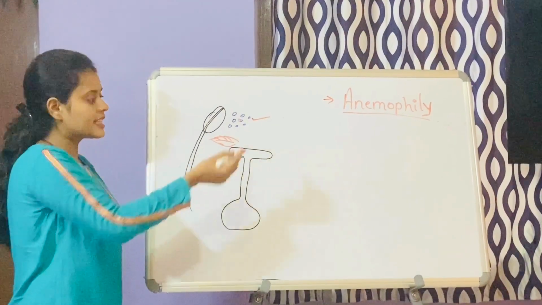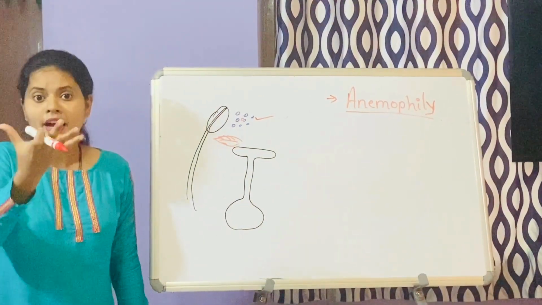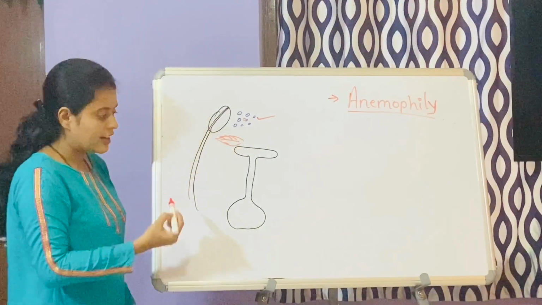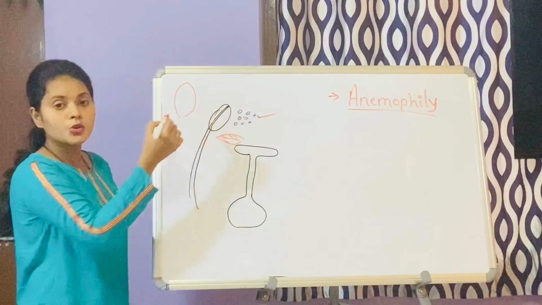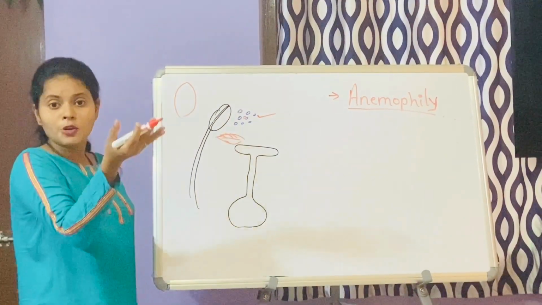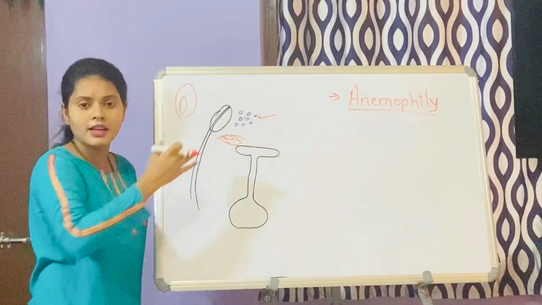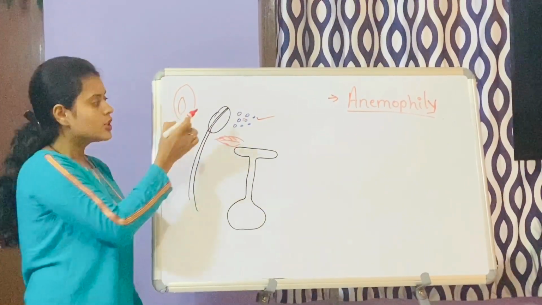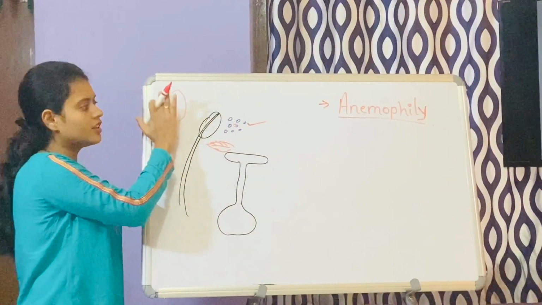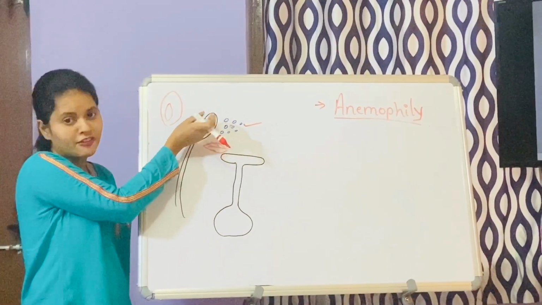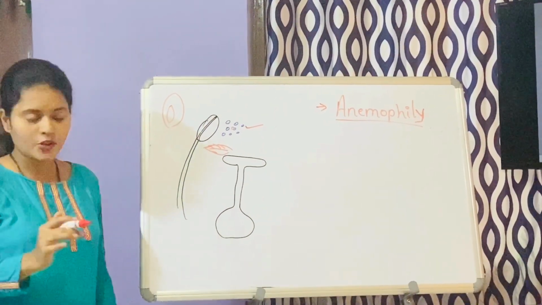Next thing, the anther should be exposed. Now why am I saying the anther should be exposed? Imagine, if you remember the cleistogamous flower, this is a flower which does not open at all. If it is not opening, the anther will be inside. So how is the wind going to carry the pollens, right? So anthers should be exposed, a very important thing. Wherever the wind comes, if the anther is exposed and dehisced, the pollens will be carried easily by the wind.